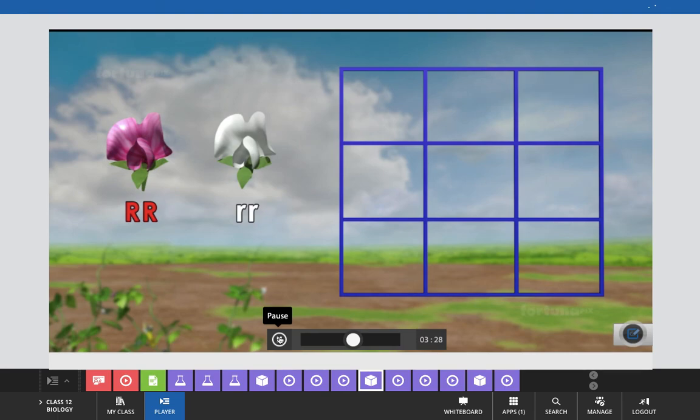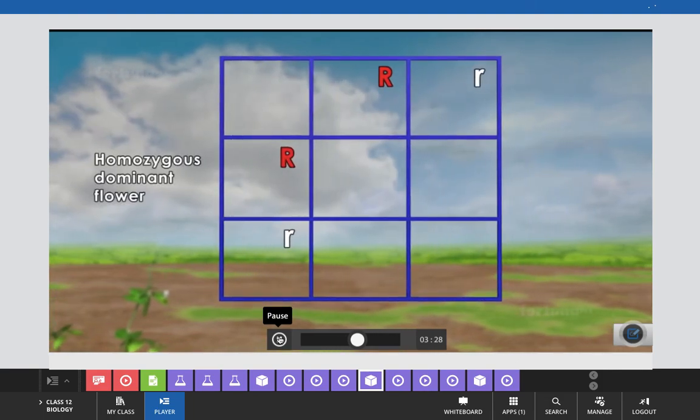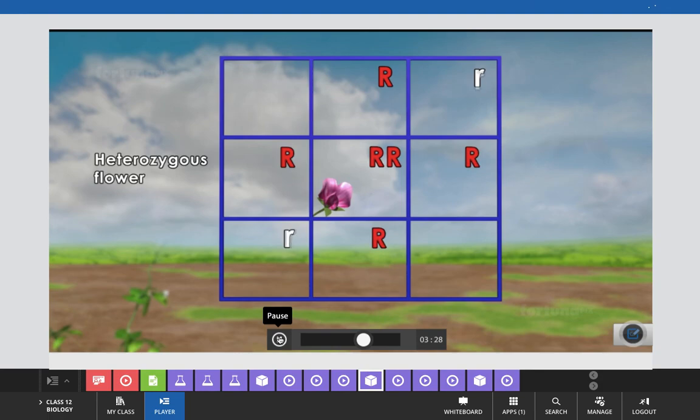Now we'll write the gametes both horizontally and vertically so that we can determine the possible phenotype or external characteristics. For a homozygous dominant flower, the genotype would be RR, a combination that will produce a red flower. If it is a heterozygous flower, the genotype would be Rr, and the flower it produces would also be red.